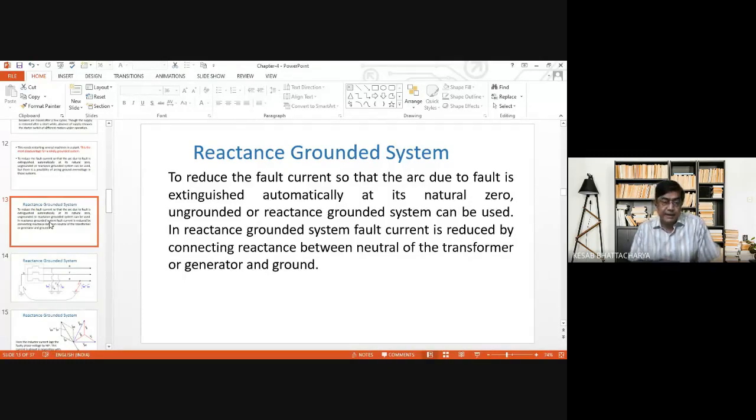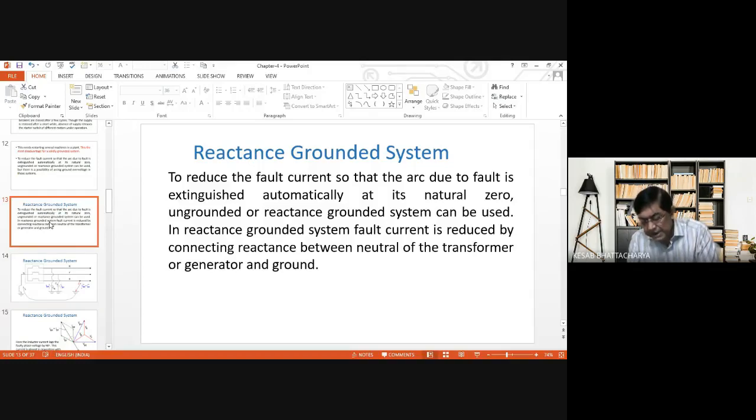Now, if in the system, which is predominantly capacitive in nature, we can somehow manage to introduce some current in the opposite direction, then the net current through the fault path will be reduced. And in order to introduce current in the opposite direction, we have to introduce some inductance in the system.